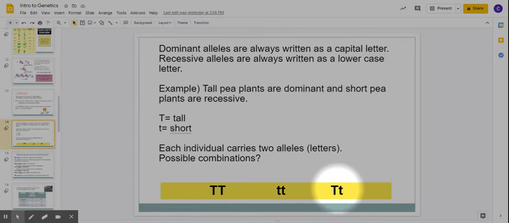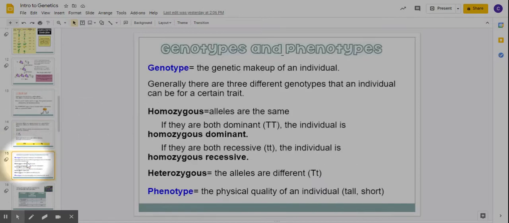Here we've got one of each. We've got a big T and a little t. This plant will also be tall because the big T covers up or masks the little t. It's like it's hidden. It's like this one's stronger than this one and it covers it up. So this one is still tall. Okay, so we have 2 dominants here, 2 recessives here, a dominant and a recessive gene here.